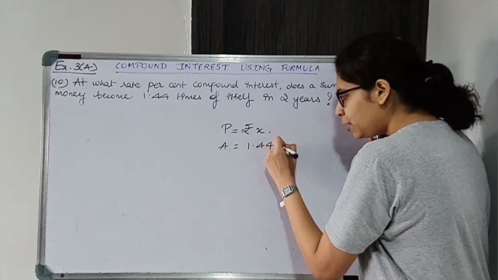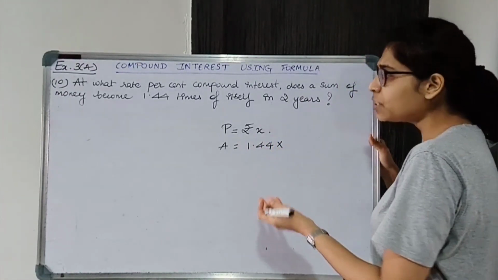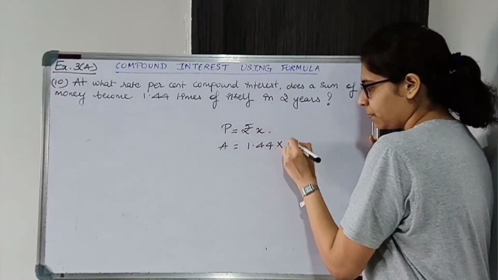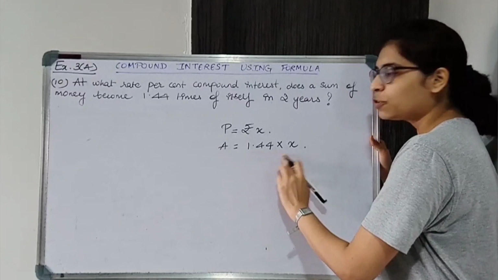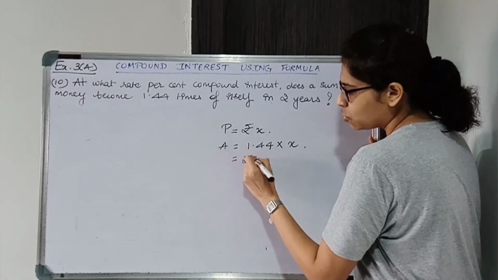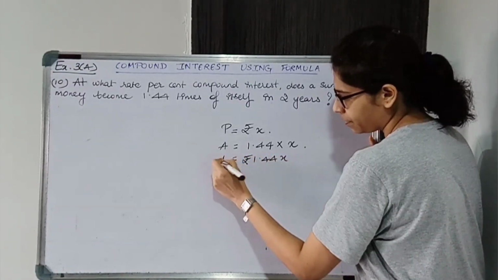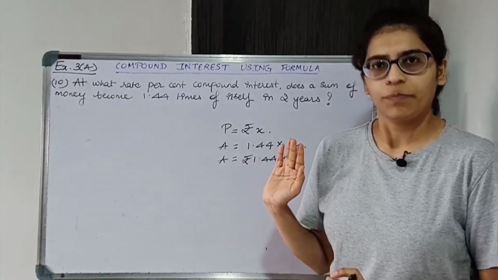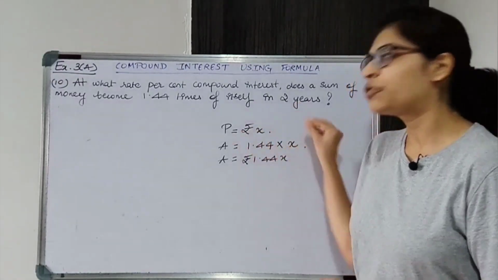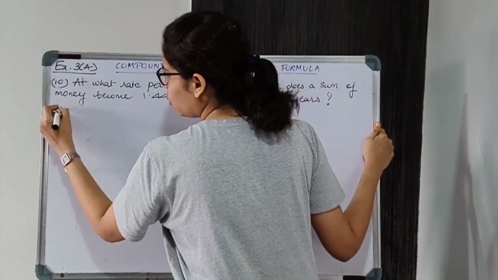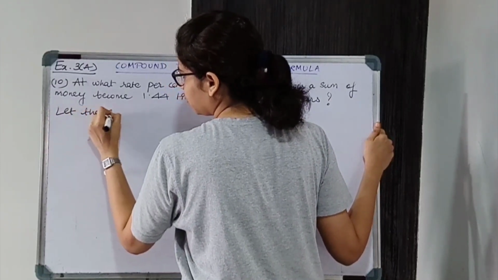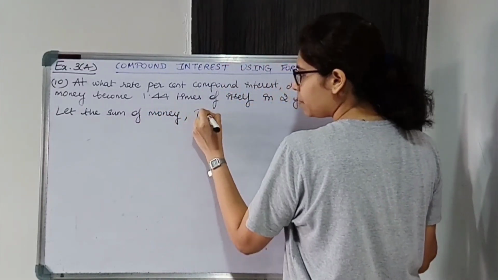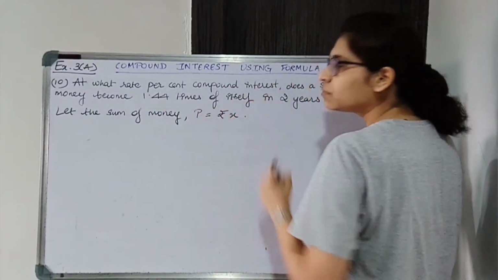1.44 times means into of itself. Of itself means the principal, the sum, will become 1.44 times. So it will be 1.44 times of X. So it is 1.44. Alright, so now we have principal also and amount also. So for this we have to write down statements. Let the sum of money, that is principal, be rupees X.